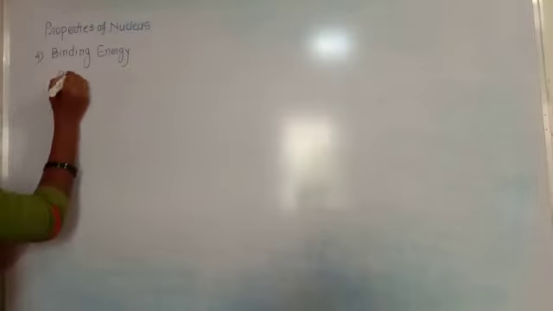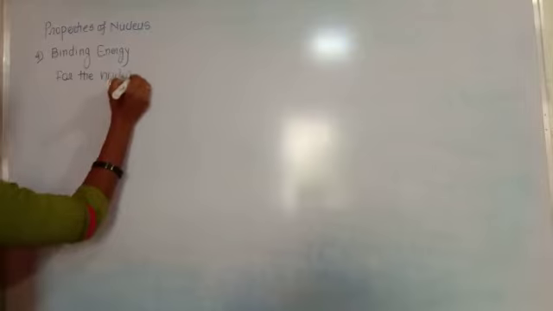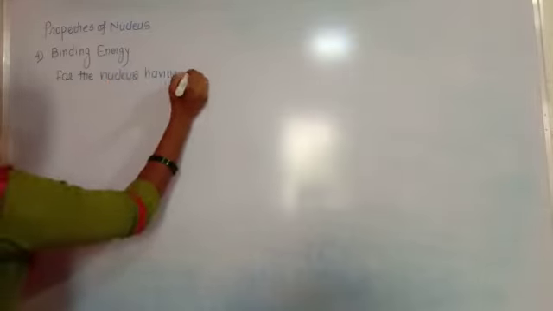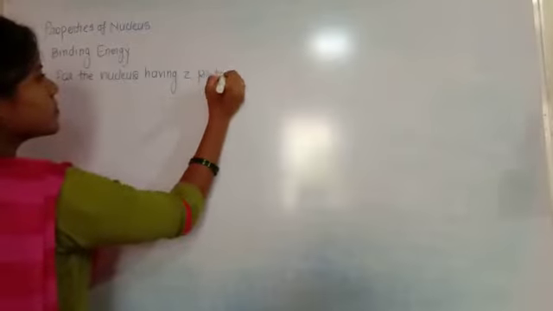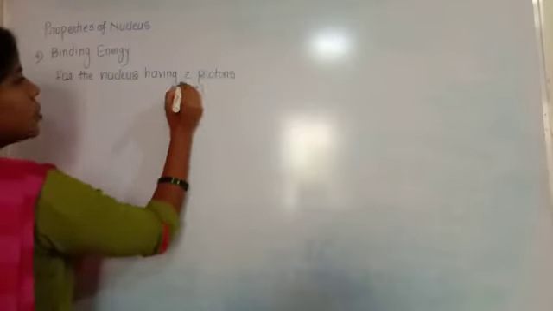Therefore, consider a nucleus having Z protons and A minus Z neutrons.